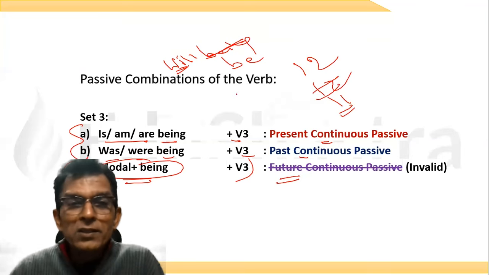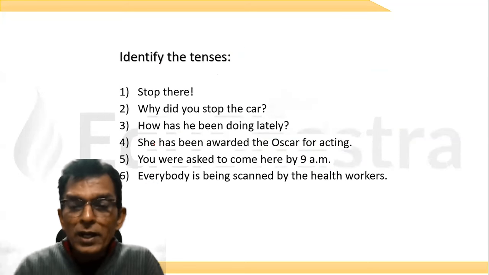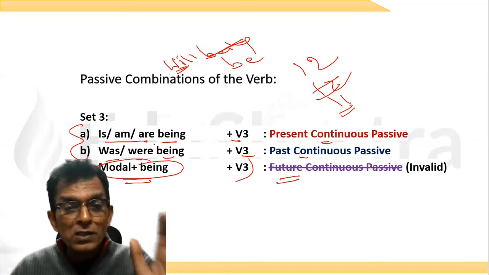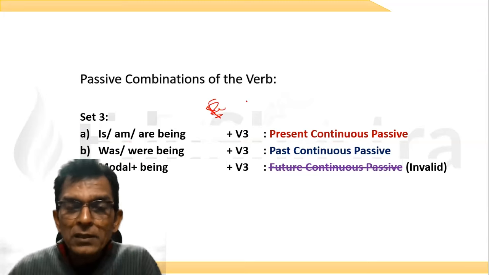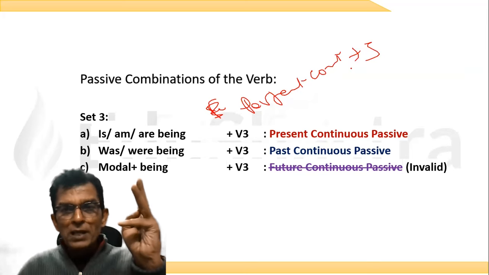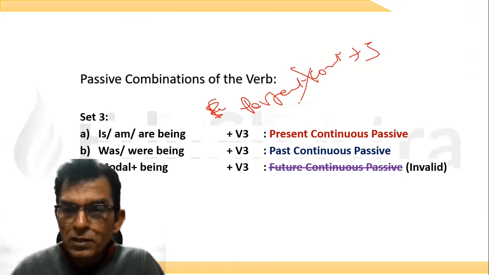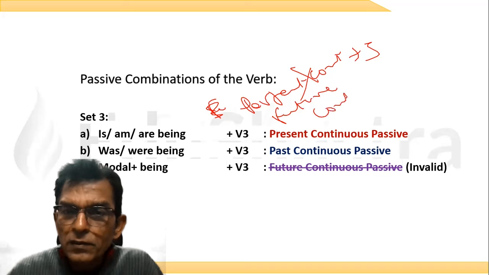No, because you can have only 8 combinations for the passive, because future continuous tenses and perfect continuous tenses do not have the passive voice in English. How many perfect continuous tenses are there? 3. Present perfect continuous, past perfect continuous, future perfect continuous. You cannot write the passive for these. And for future continuous, you cannot write passive.